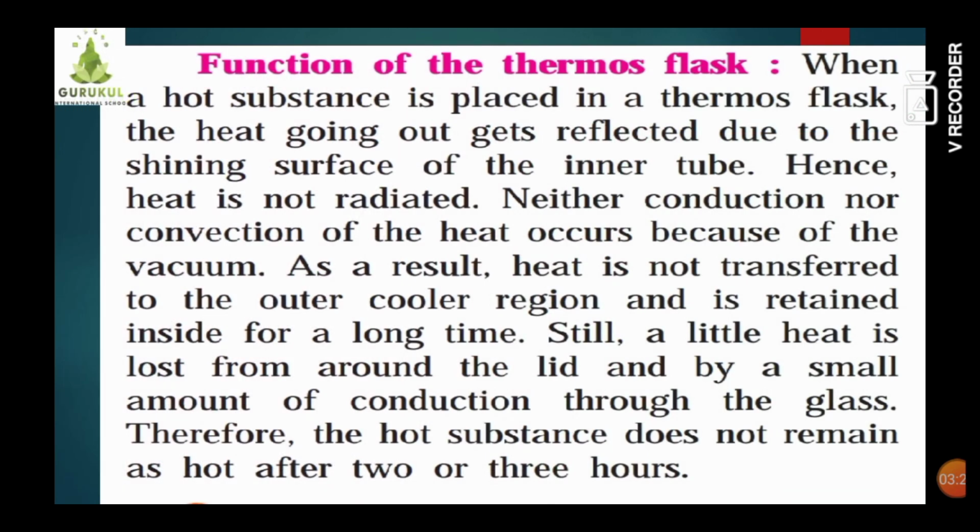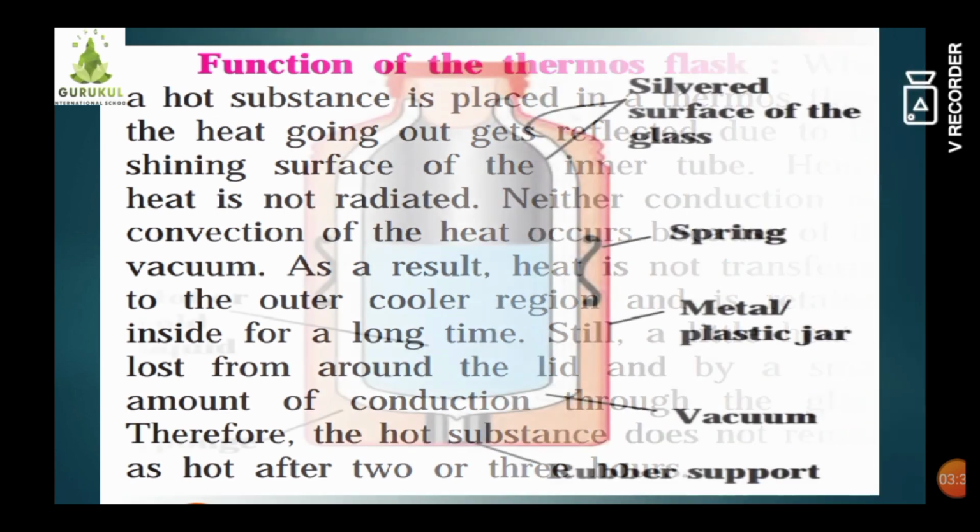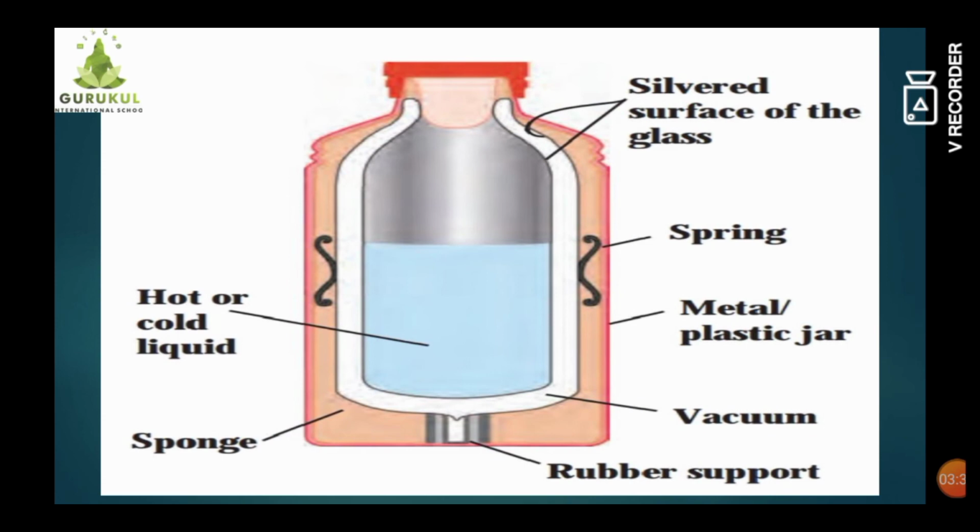Students, let's study the function of a thermos flask and how it works. Here you can observe the diagram of a thermos flask. As I explained, it is a double-walled flask. Here you can see there are two walls, a silver surface of the glass, and inside we keep a hot or cold liquid.